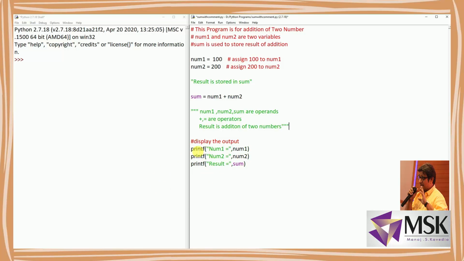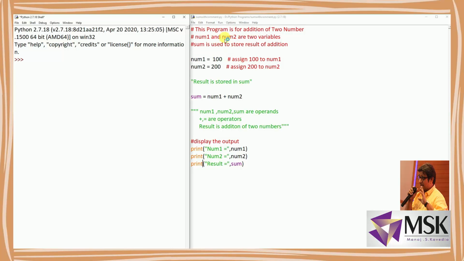Now see, the color has changed, but yet the problem is the command print. The command here or the variables are not in black color, and I've written printf, which is a wrong command. So I'll correct it. I'll make it print. See, the color has changed. So this is the correct command. The Python IDLE is so interactive and intelligent that it will indicate what is wrong with the variable or what is wrong, that you are supposed to understand, and this you will understand as you go on practicing Python. Fine. Let's say I'm saving the code.